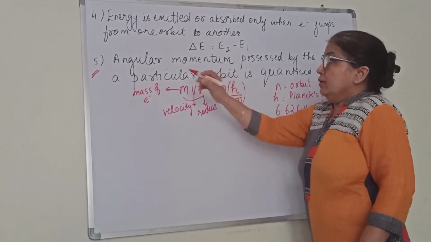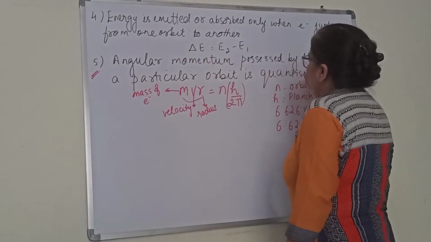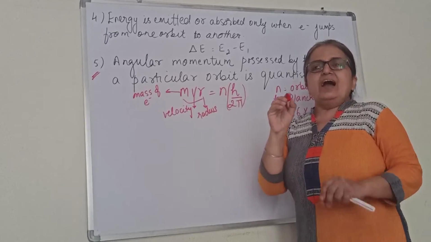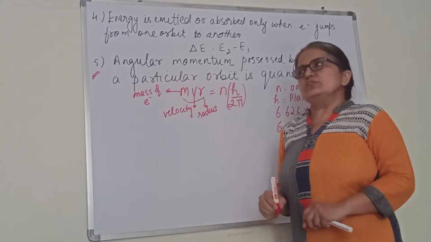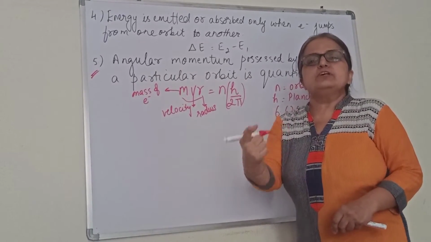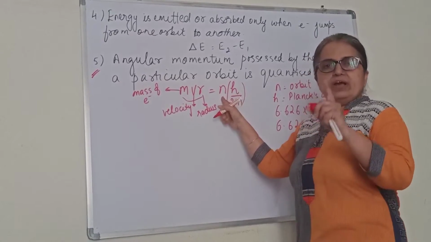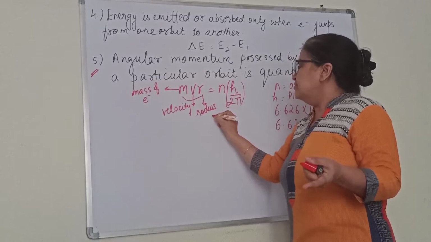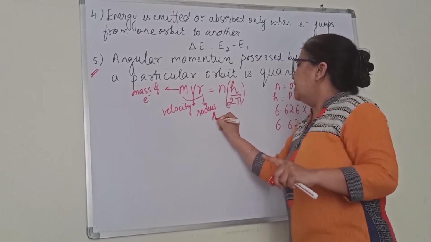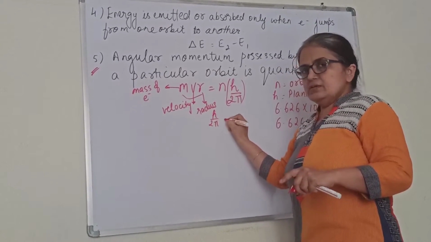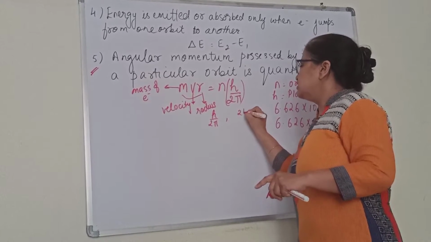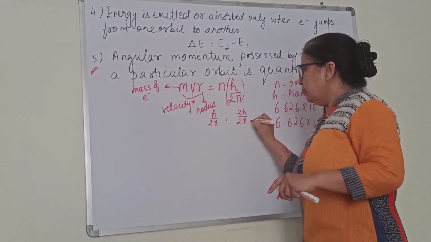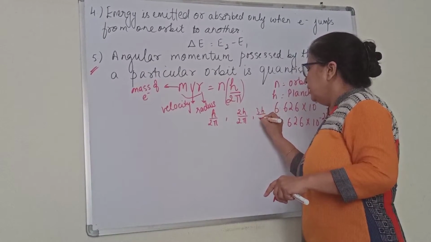Now, angular momentum is quantized. Suppose a question is asked in an MCQ: what is the angular momentum in the first orbit? We will put n as 1. So in the first orbit it is h by 2 pi, second orbit 2h by 2 pi, third orbit 3h by 2 pi.